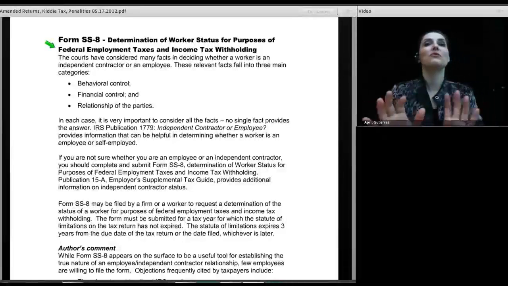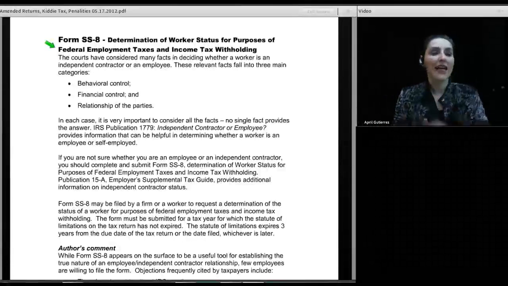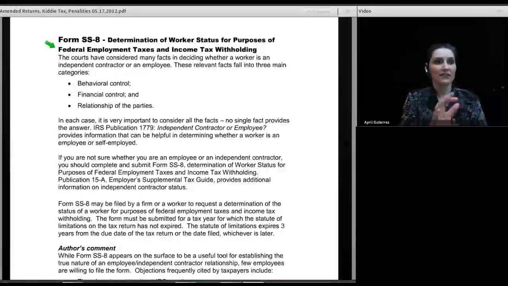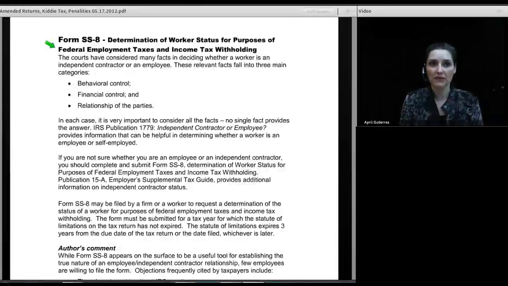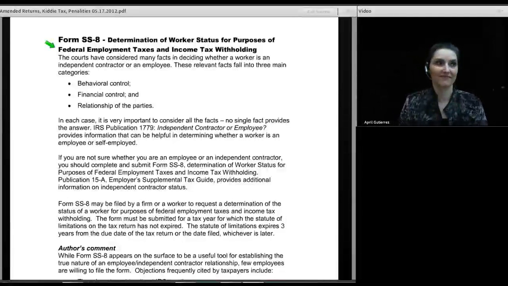I've even had people who were fired by the prior employer. I've had people who only worked there for a short period of time. They all refuse to do it. As soon as they see they have to enter and disclose all of this personal information about themselves and their relationships with that employer, and that the IRS is then going to do an investigation, to them it is not worth it. They don't even want to begin to pry open that lid and see what's going to come out.